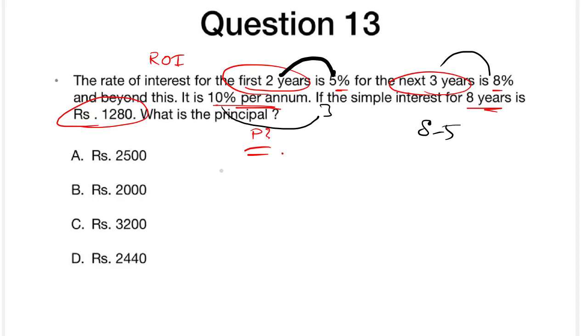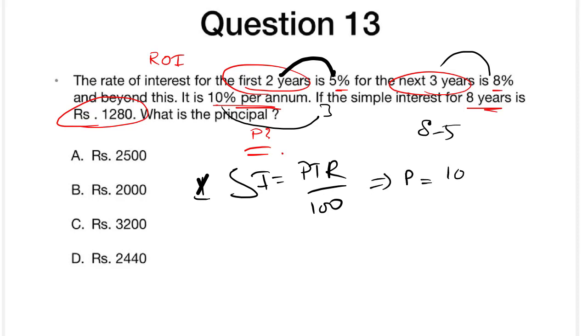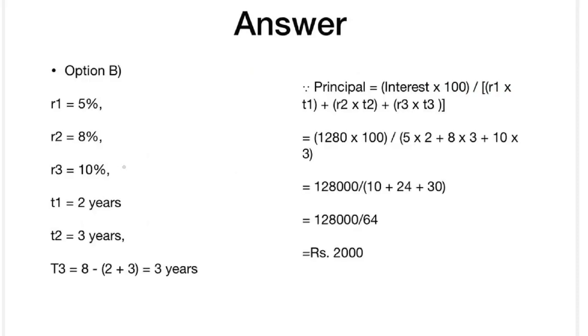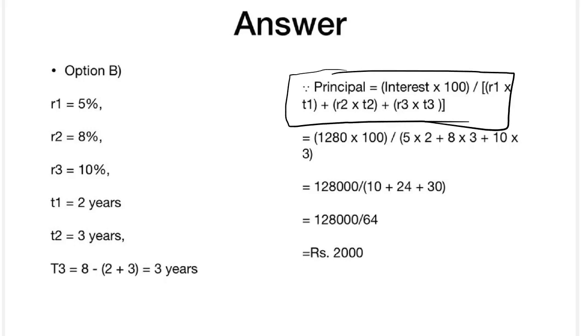So basically SI is equivalent to PTR by 100, right? What exactly is he asking? He's asking for the principal. So principal is equal to 100 into SI by TR. That's it. Let's see how simply we can do it. This is the formula. Interest is 1280, as they gave, into 100 by rate of interest R1 into T1, R2 into T2, R3 into T3.